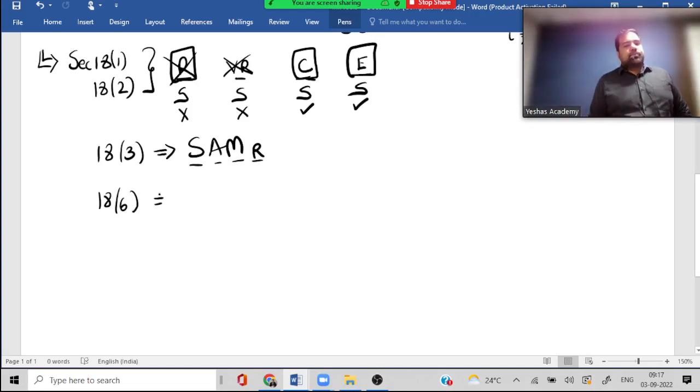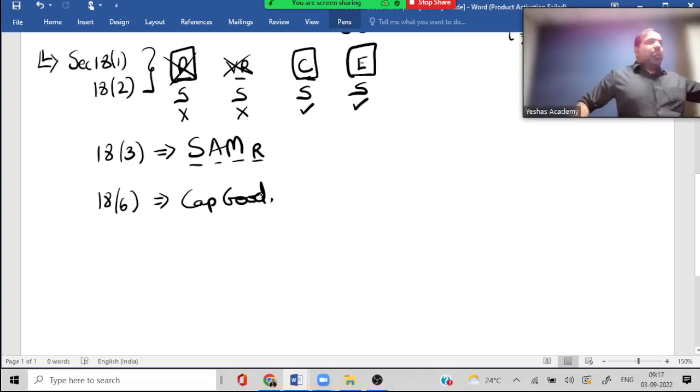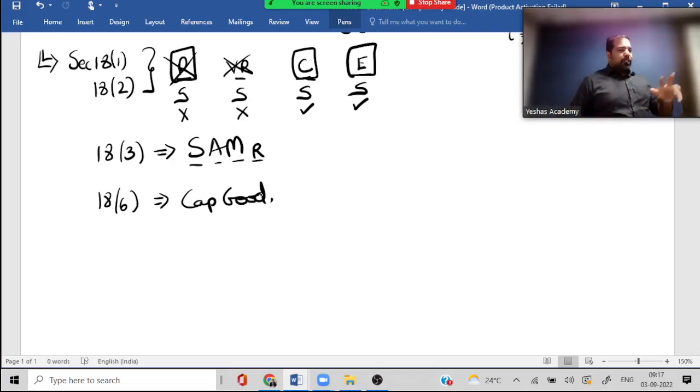18.6. Can I sell a capital good? But what is the promise when I bought the capital good? 60 months, and they gave me credit because I was supposed to use it for 60 months. If I sell it within those 60 months, will they punish me? Yes.